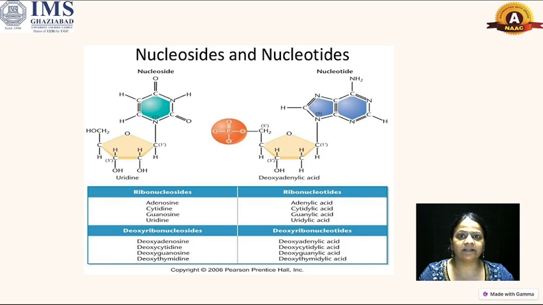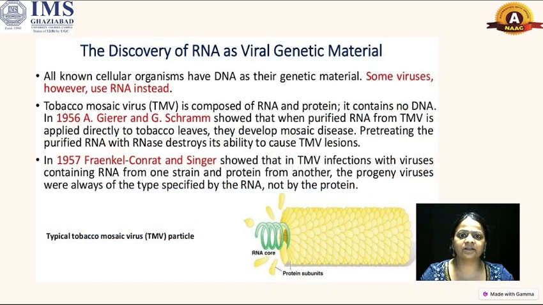and deoxythymidylic acid. Now, the discovery of RNA as a genetic material. As you know, cellular organisms have DNA as the genetic material. Some viruses, however, have RNA as the genetic material. The tobacco mosaic virus, which is TMV, is composed of RNA and protein. It contains no DNA.